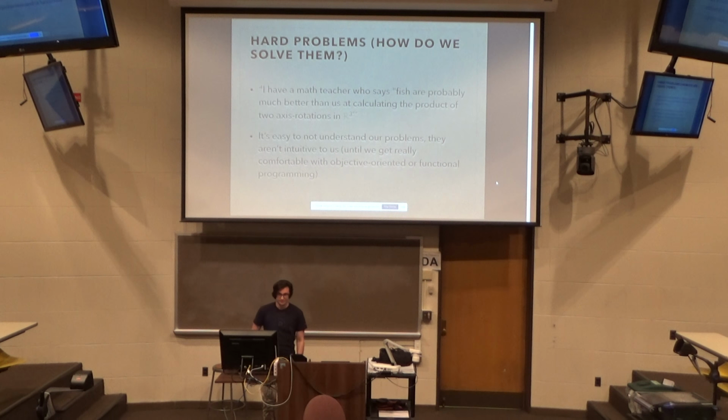Hard problems. How do we solve them? This is a great quote that someone gave me a few years ago. I have a math teacher who says fish are probably much better than us at calculating the product of two-axis rotations in three-dimensional space. It's true. Fish jump around a lot in three-dimensional space. They move around. So if a fish were to hit another fish, it would know very well where it's going to go, rotating in two-dimensional or three-dimensional space. Whereas intuitively, we don't actually know how those things are going to affect things physically, because we don't do them. They're not native to us.